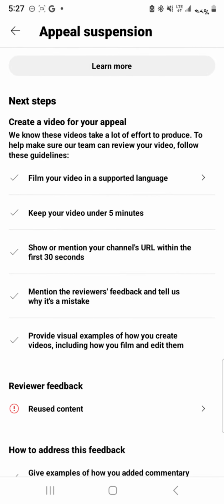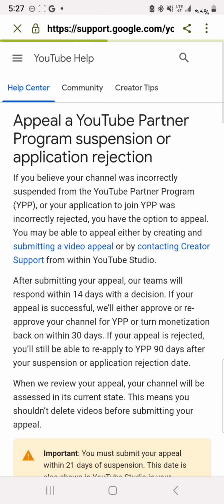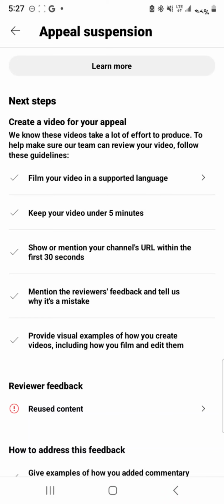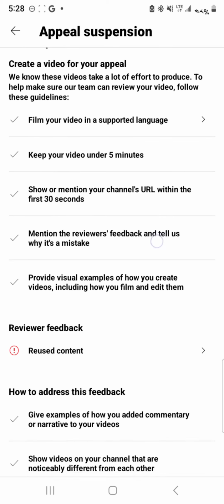What it says: film your video in a supported language. The supported languages, you can check here, and keep your video under 5 minutes. So these are the criteria they need when we make an appeal video. We will have to film our video in a supported language. It can be English or any other supported language, and keep your video under 5 minutes.